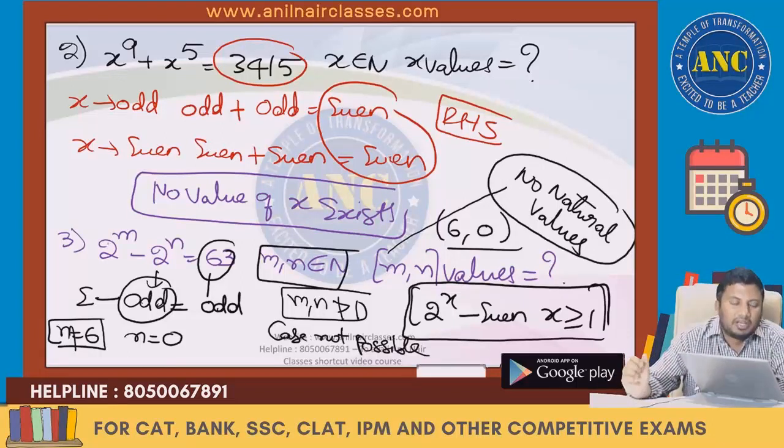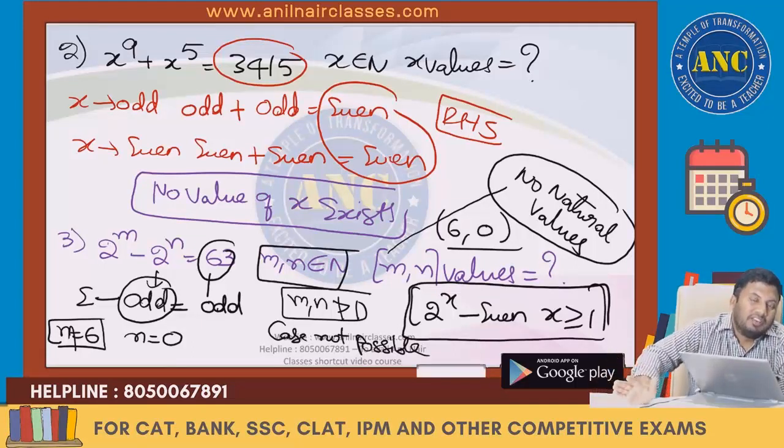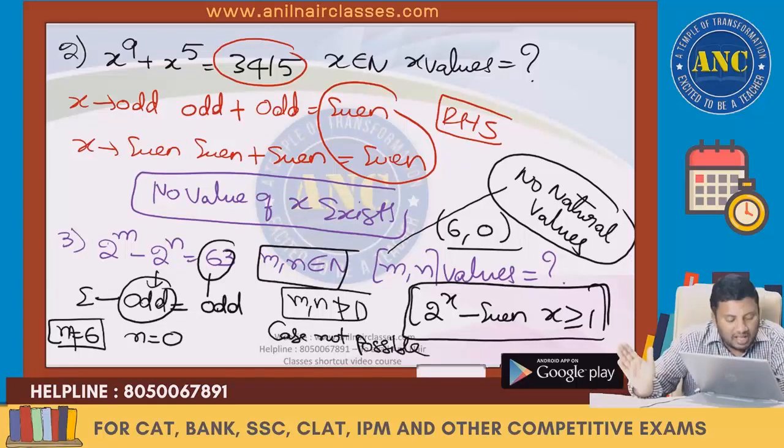Again I am repeating. 2 power m minus 2 power n is 63. The right hand side is 63, an odd number. Both terms are powers of 2, and any power of 2 greater than or equal to 1 is an even number. Even minus even is an even number, so that is not possible. Odd minus odd cannot be taken because m and n are both greater than or equal to 1.